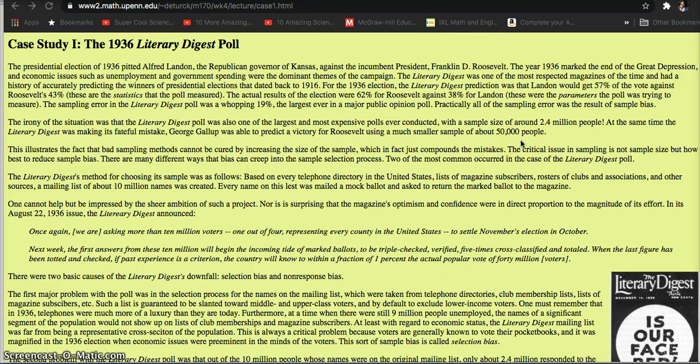And the question is why? Because I just said you get a better sample when it's larger, but you need to make sure that your larger sample is a random sample. The Literary Digest method for choosing its samples was based on the telephone directory in the United States, lists of magazine subscribers, rosters of clubs and associations, and other sources. A mailing list of 10 million names was created. Every name on the list was mailed a mock ballot and asked to return the marked ballot to the magazine. So they ended up getting 2.4 million people to respond, which is awesome.